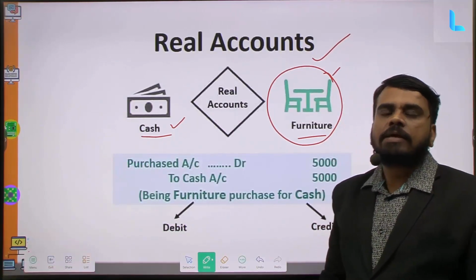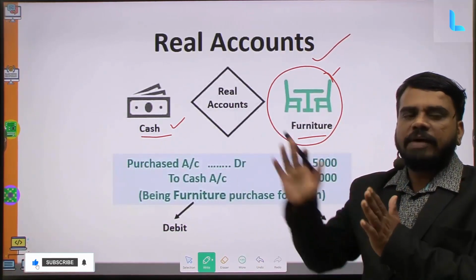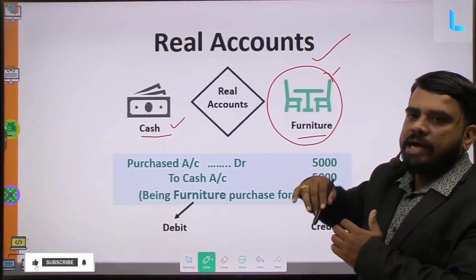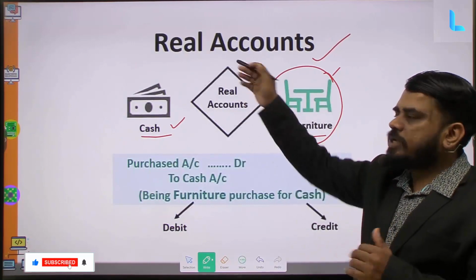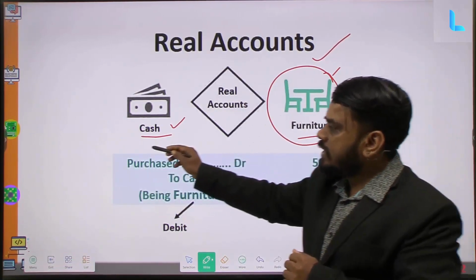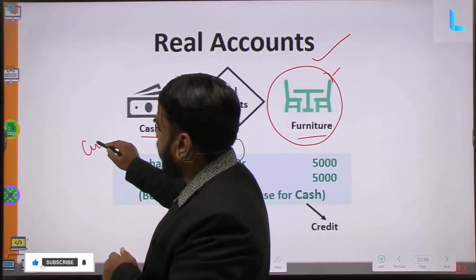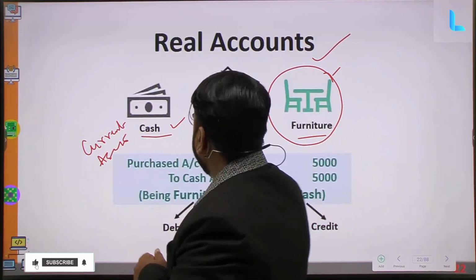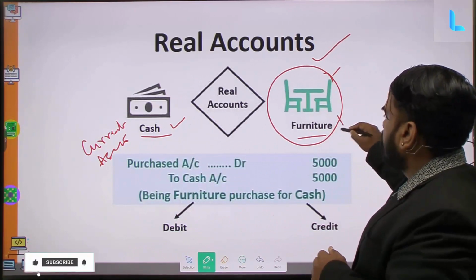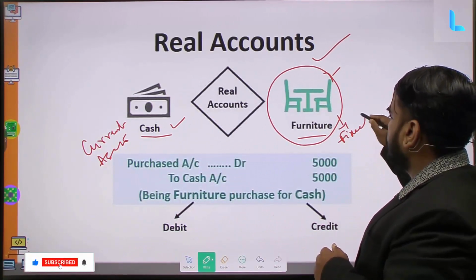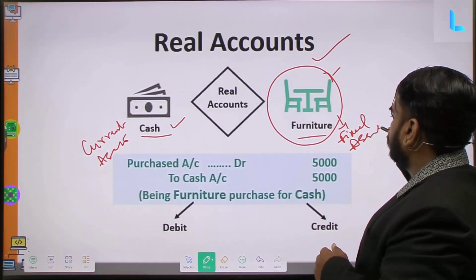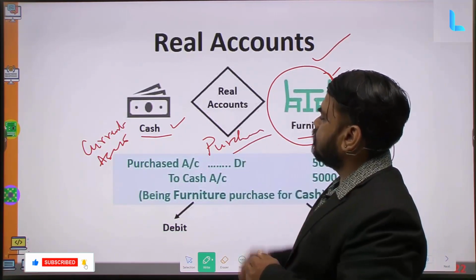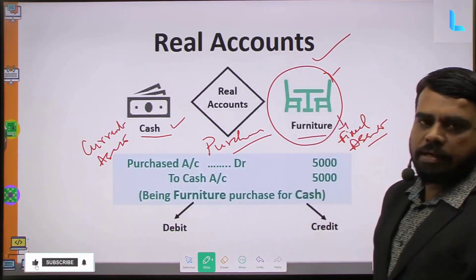So when you purchase, this is an accounting entry related to real accounts. We are using the current asset cash and we are purchasing another asset, that is a fixed asset. So this is a clear example dealing with real accounts.